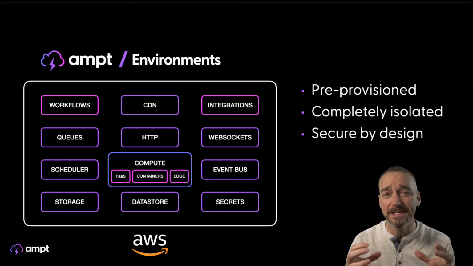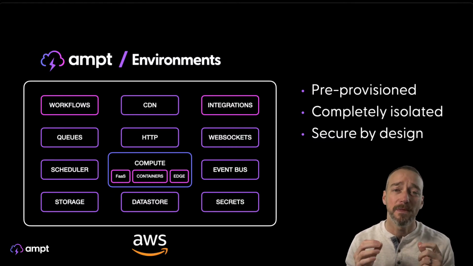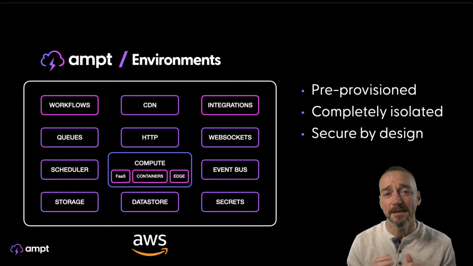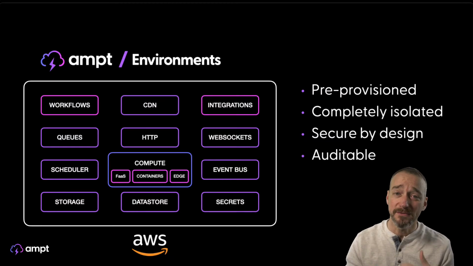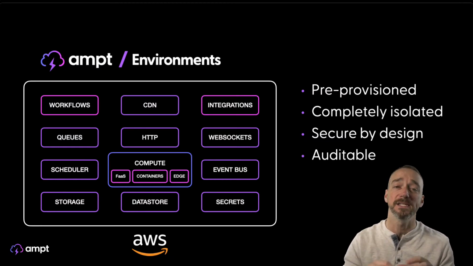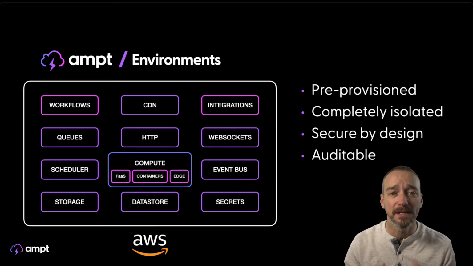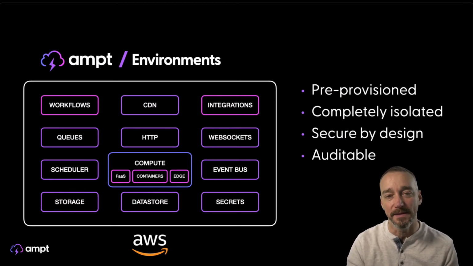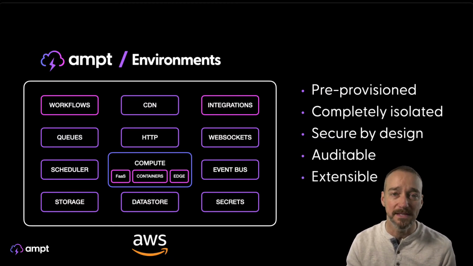The idea here is to basically be entirely locked down, by design, with minimal IAM permissions that connect these different things, and we'll get into how some of that stuff evolves. Also, it's auditable, right? So these are running in an AWS account. You can go in and look at these things when you self-host. You can see exactly what's running, so you have the sense of what's there. You can plug into CloudWatch logs and CloudWatch events and all those other things, audit trails, things like that. You have the ability to really see what's happening within these accounts.